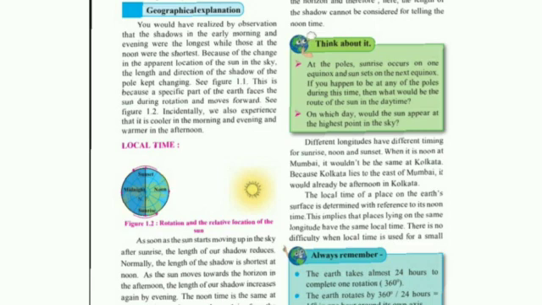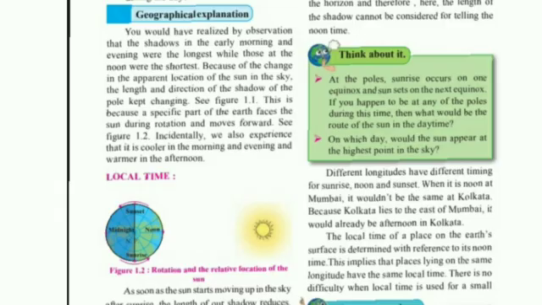So the sun's light changes as the sun changes its position, when it goes far or comes towards the earth. The experience of light on our earth is changing, so the shadow of the pole also changes.